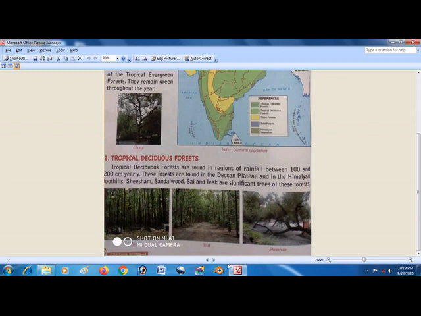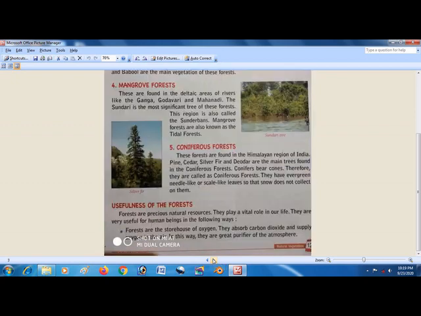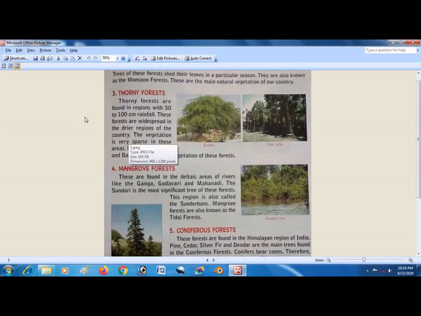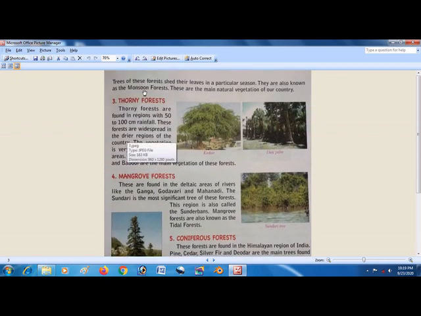So these are the Deccan Plateau area where we found tropical deciduous forest. Now let's see another one. Thorny forest. Trees of this forest shed their leaves in a particular season. These are about deciduous forest. They are also known as the monsoon forest. They shed the leaves in the months of April, May, June. And again, when the rainy season approaches, they again have new leaves.